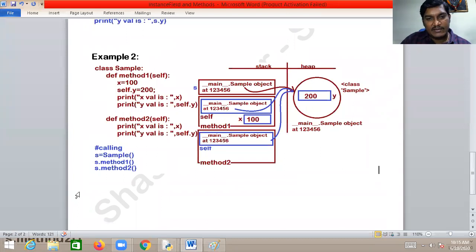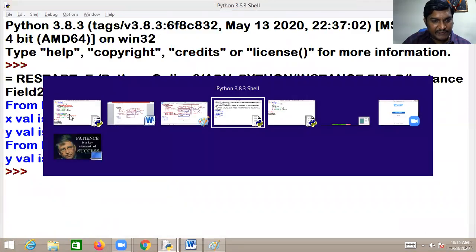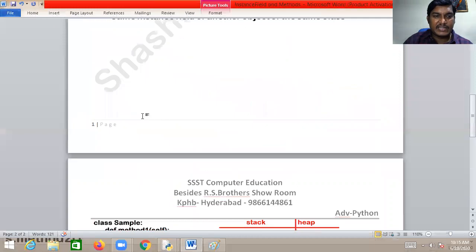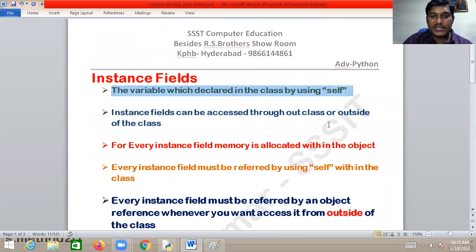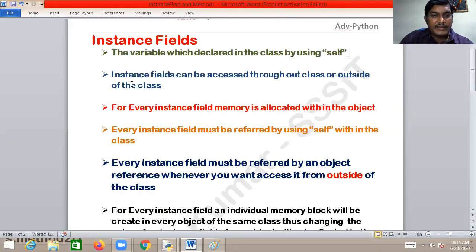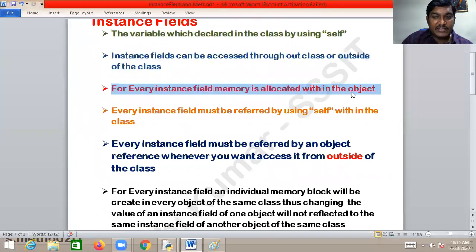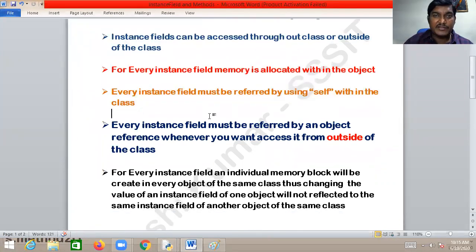So ladies and gentlemen, there are some points you understood, right? These are the points. What are instance fields? Once again, they are the variables which are declared within the class by using self. The instance fields can be accessed throughout the class or outside of the class. For every instance field, memory is allocated within the object. And every instance field must be referred by using self within the class. If you want to use an instance field throughout the class, you must use self.